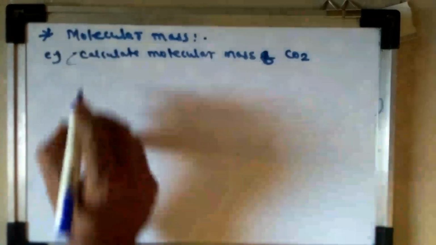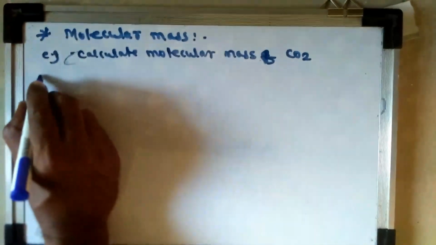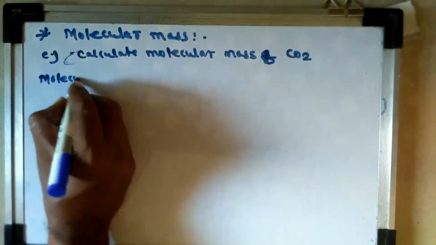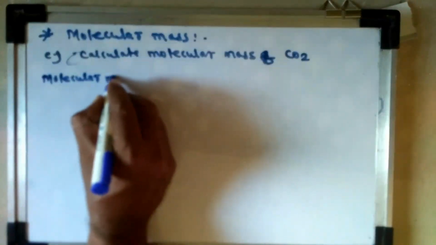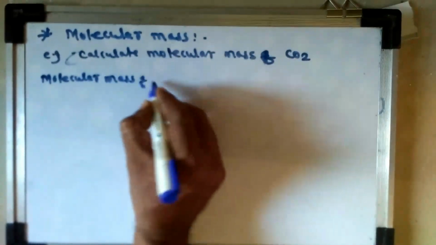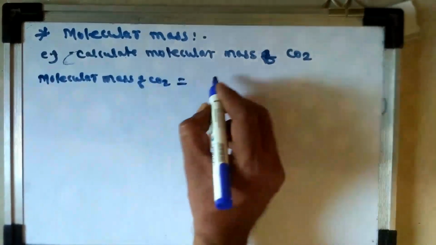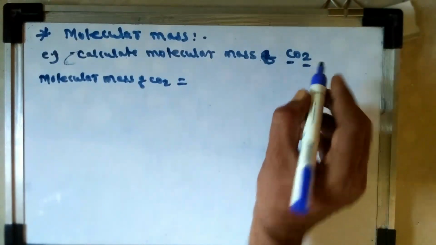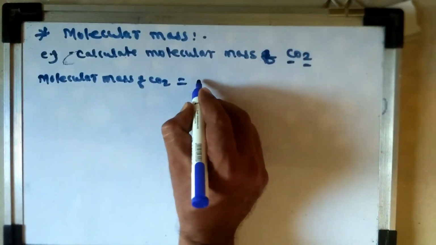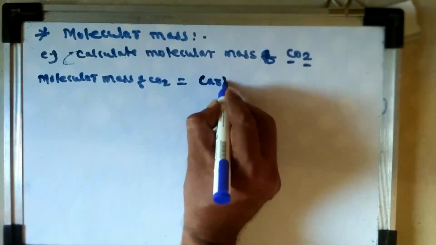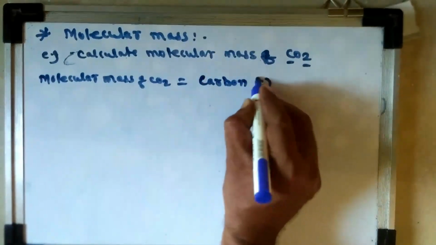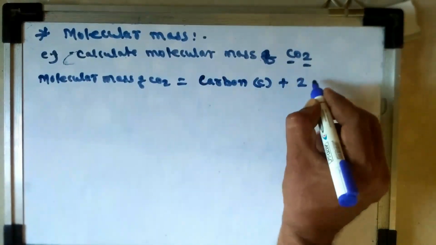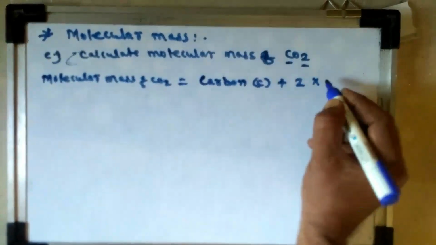In CO2, the molecular mass is equal to how many elements? 1 carbon and 2 oxygen are present. Therefore, we can write it this way: carbon plus 2 into oxygen.